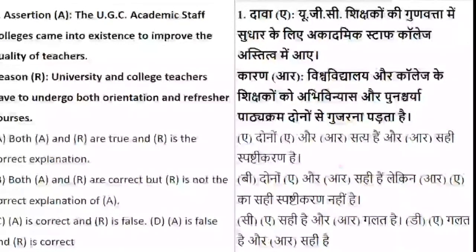So you have to identify the right option. I'll read the question once again. The question says that UGC academic staff colleges came into existence in order to improve the quality of teachers. This is the assertion. The reason given is that university and college teachers both have to undergo orientation and refresher courses. So you have to tell whether the statements are true or false, and whether the explanation is correct or not.